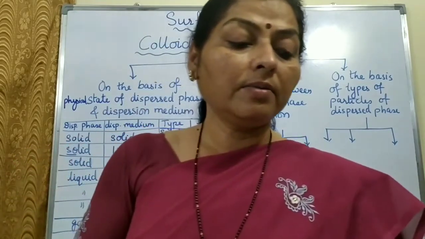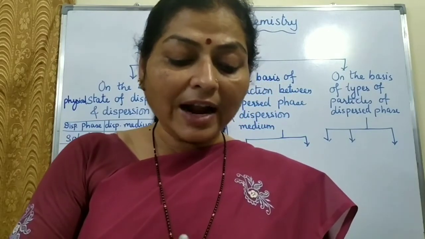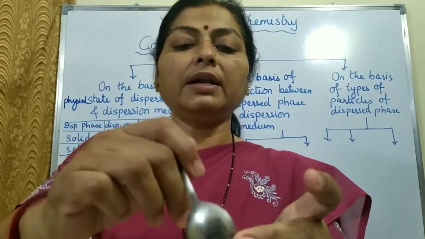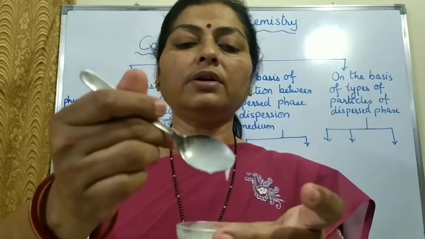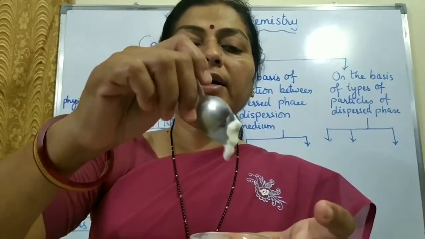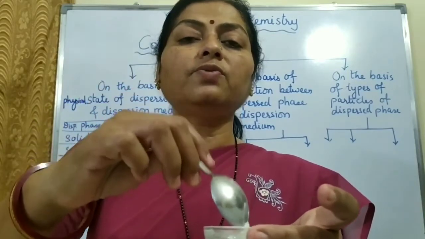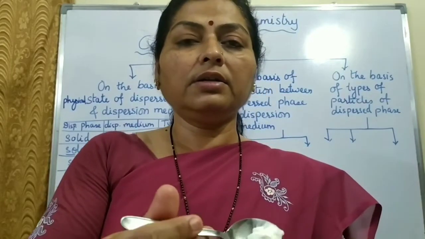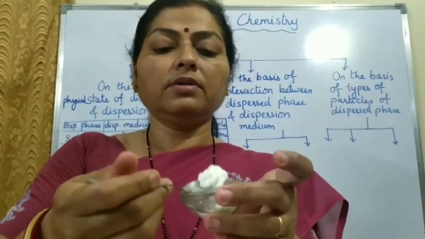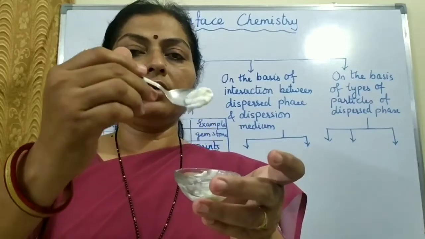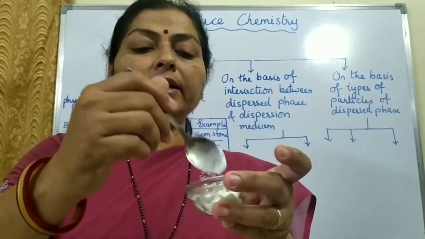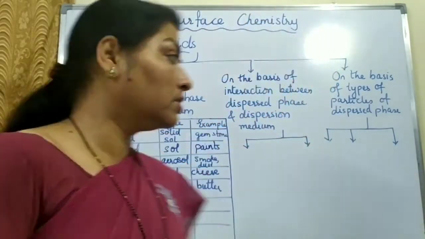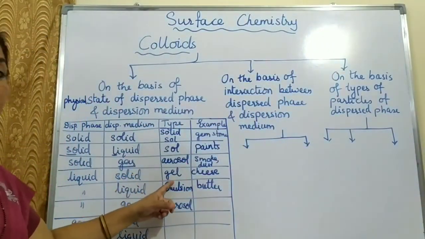Butter has a lesser amount of water and a more amount of fat in it, so we'll call it water in oil. Now, if this butter is solid, just like this, then it may be put into the gel category also.